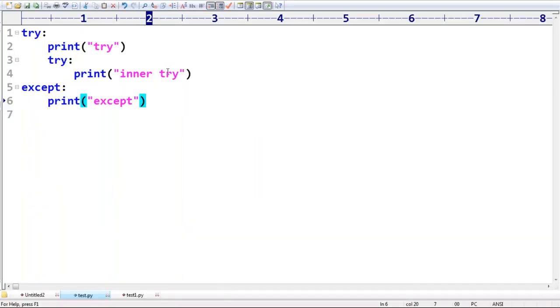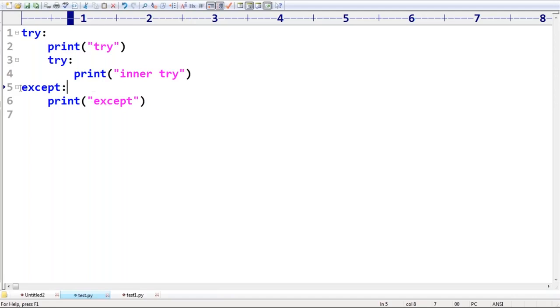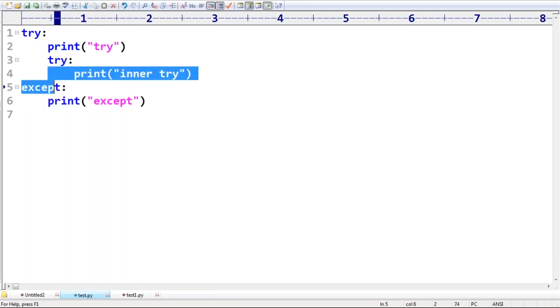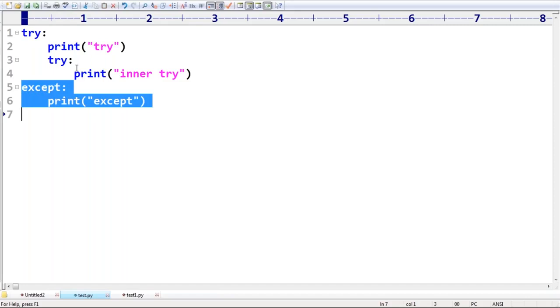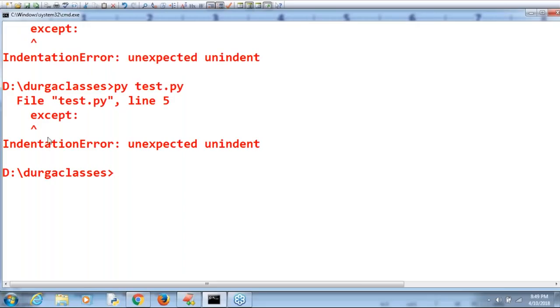Okay, don't worry about that. The problem is, I hope you are in a position to understand. For this try, where is the except block? Python is going to consider that this except block is related to this try. That's why it is better to keep indentation properly, as it is expecting. That's why we are getting an indentation error.